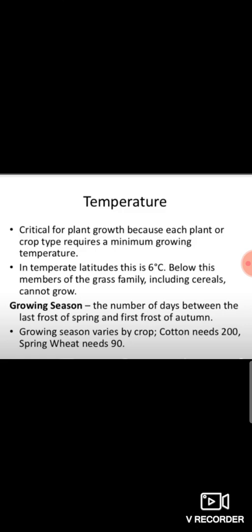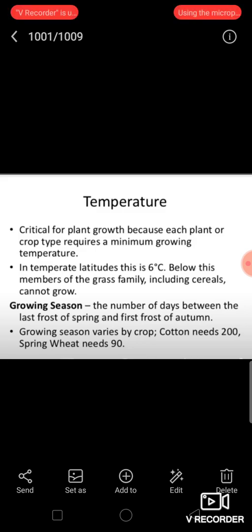Millets can grow in hot areas with less rainfall. Plants do not grow well in places with very cold climate, and thus hardly any agriculture activities occur in cold regions. So climate controls the pattern of agriculture.